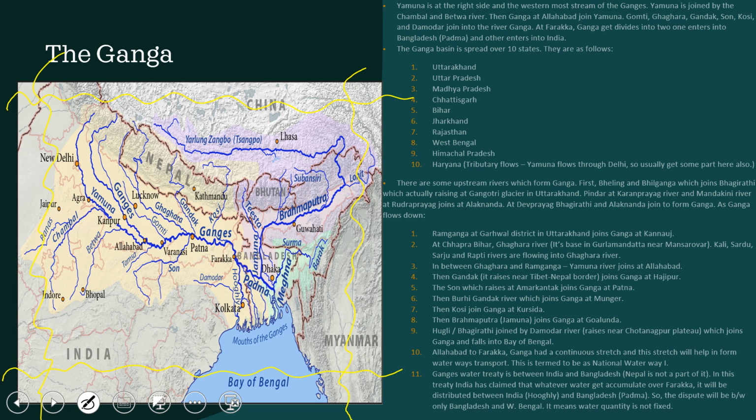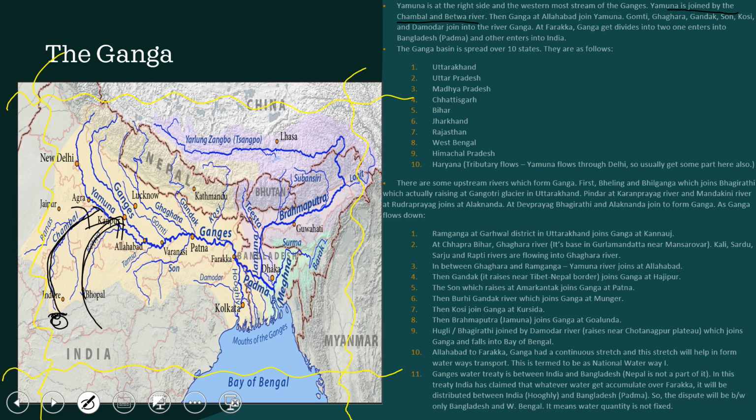Yamuna joins Ganga. Yamuna flows on the right side of Ganga, and the westernmost stream of Ganga is Yamuna only, farther from Ganga, in the western part of the country. Yamuna is joined by the Chambal and Betwa rivers. You will be amazed to know that Chambal originates in the southern part of our country, but it flows into the northern area.